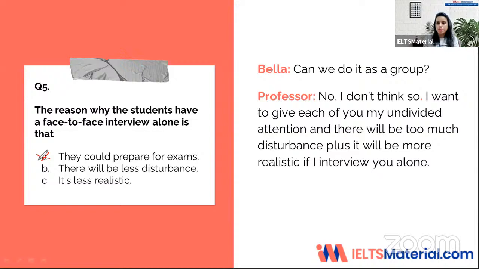eliminate option A because it's not given at all. Then we can move on to option B, which says there will be less disturbance. So the answer to this will be B, because here the professor is saying himself that there will be too much disturbance and that's why he will not conduct a group interview.